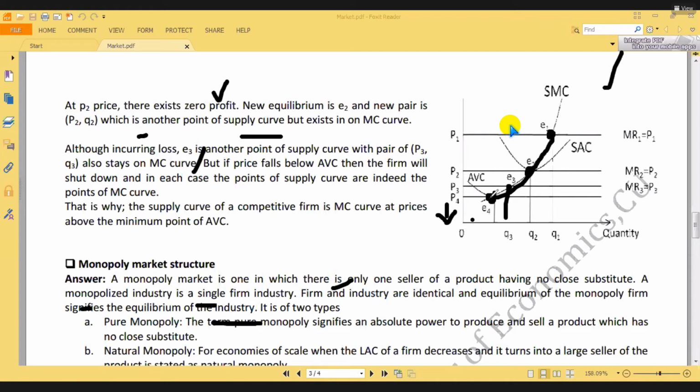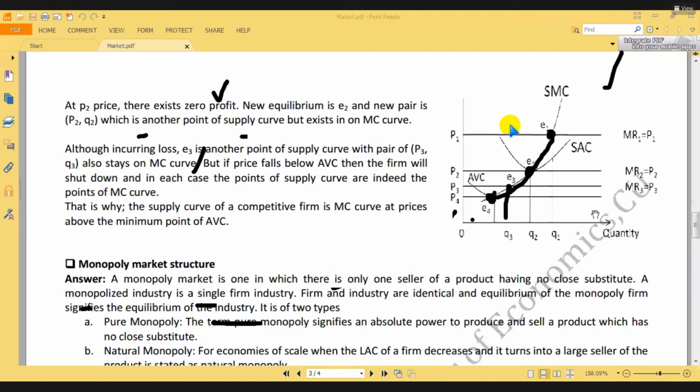Clear or not? Yes, sir. If it is clear, then I am going to discuss another topic. This is related to this one, the shutdown point. Why I have said it is a shutdown point. Any question from anyone? Okay. If you don't have any question, then look why I have said that it is a shutdown point.